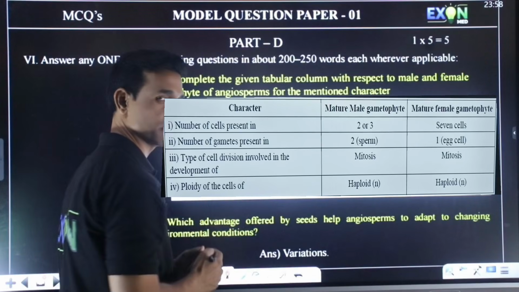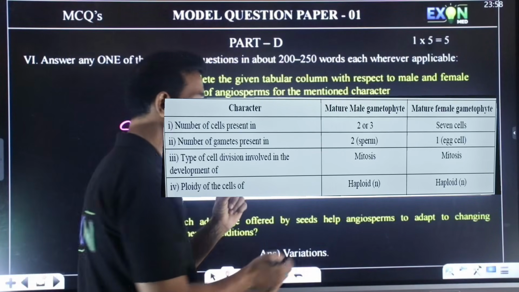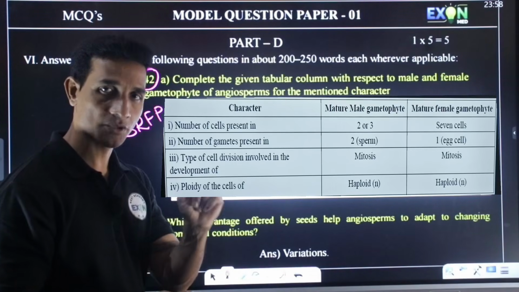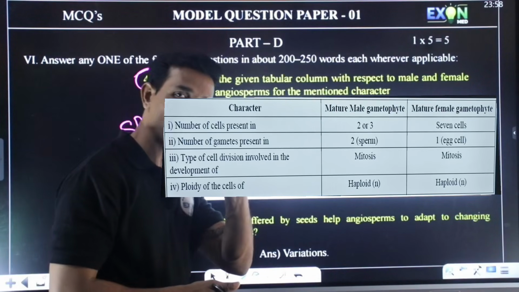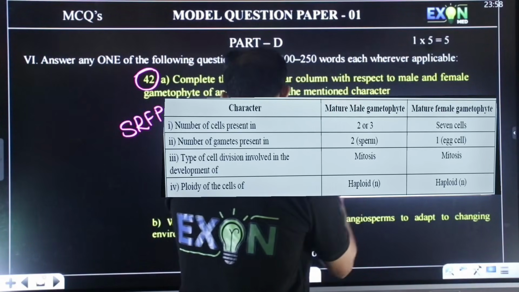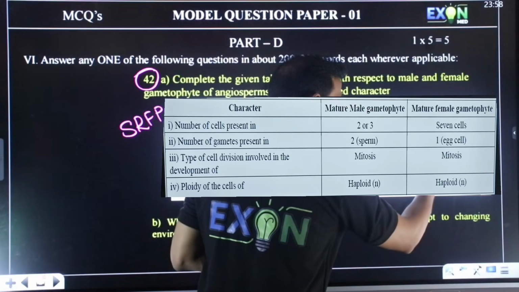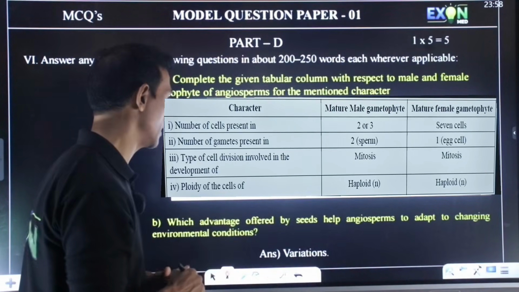Number of gametes. So in the pollen grain, you can see there is a vegetative cell and a generative cell. The generative cell will produce 2 gametes. So here the number of gametes is 2, and in the female gametophyte there is only 1 egg cell.